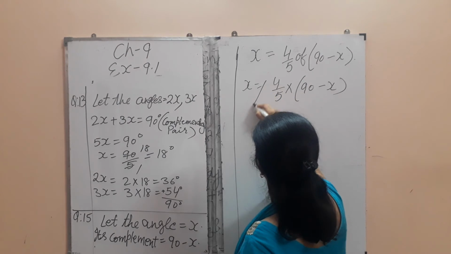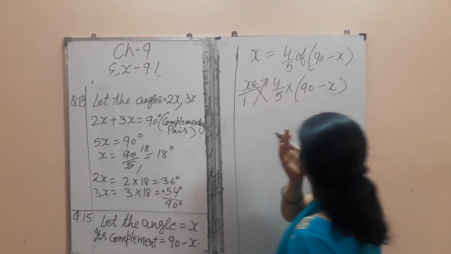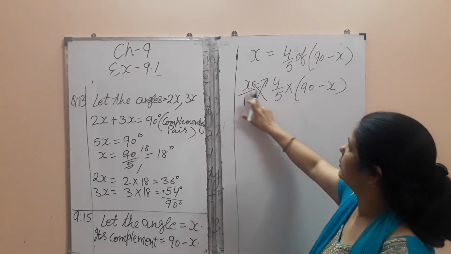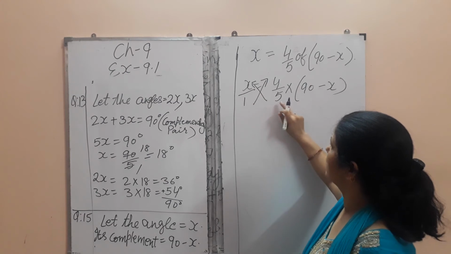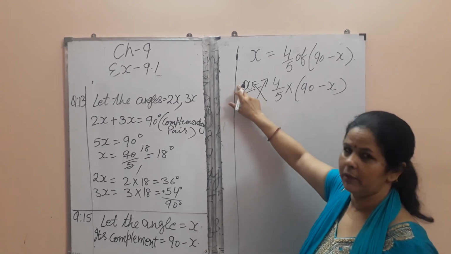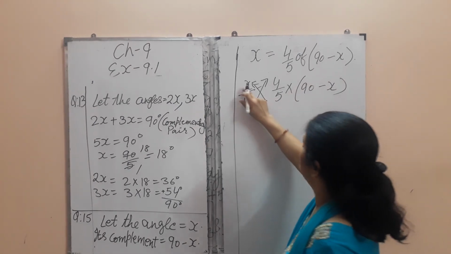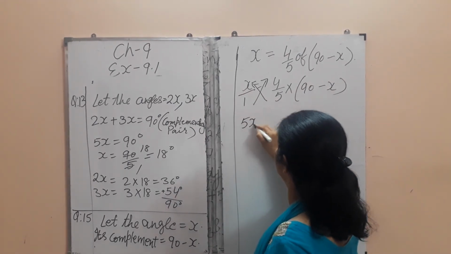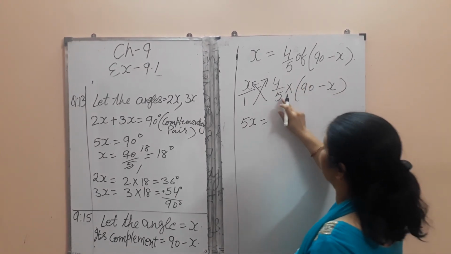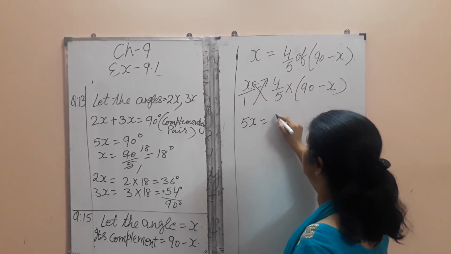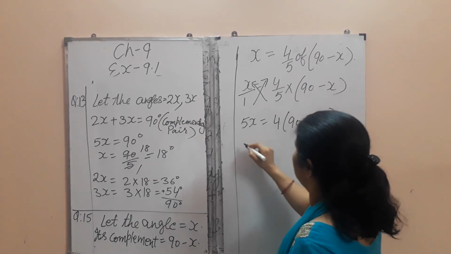Now we will do cross multiplication. This is x by 1. In cross multiplication, the denominator will be multiplied by the numerator and the numerator will be multiplied by the denominator. So x and 5, 5x equals, 5 will go to that side, so only 4 is left here. 4 into 90 minus x.